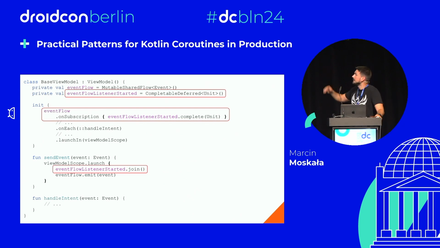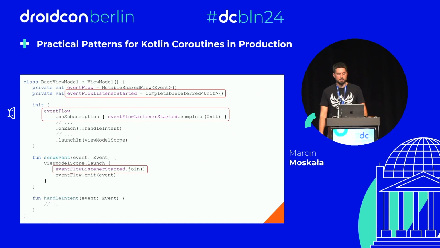There are a few ways this can be solved. It can be solved with a channel that has a buffer. It can be solved with a replay. However, for different reasons, other solutions were not satisfactory for this project, and so we ended up making this very simple mechanism where we just create a completable deferred that helps us await until the subscriber is ready.